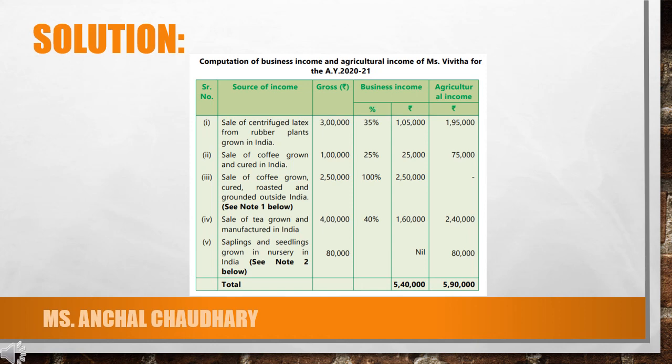So here your total business income, which will be taxable under profits and gains of business or profession, is rupees 5,40,000, and the remaining 5,90,000 will be considered as your agricultural income, and this is also exempted from tax. So students, this is how you have to calculate your business income and agricultural income whenever a particular amount of sale and sources of sale is given in the questions.